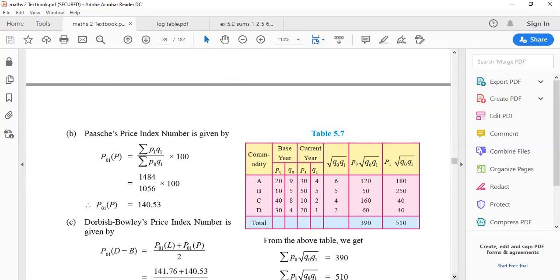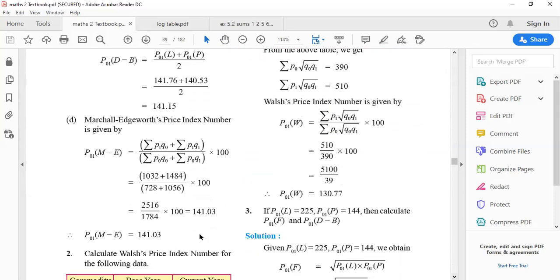Now we'll see whether you can see them in the main formula. 728 and 1056. Followed? Put them in the bracket first. Multiply by 100 outside. First you will add the numerator 2516. Then you will add the denominator 1784 into 100.